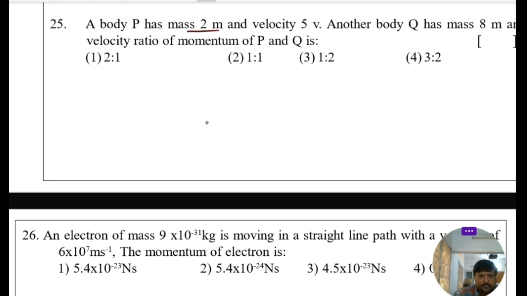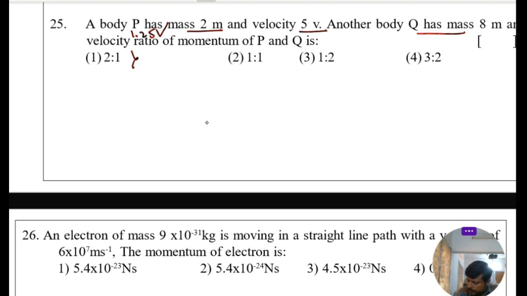A body P has mass 2m and velocity 5v. Another body Q has mass 8m and, here velocity is missing, it is 1.25 v.